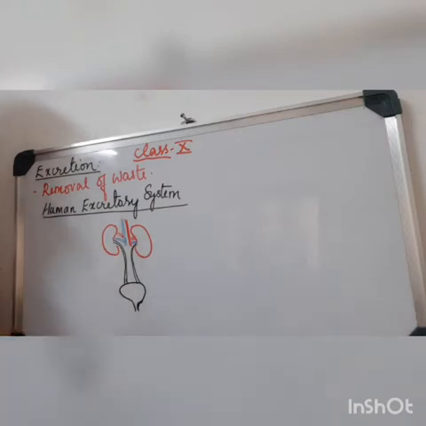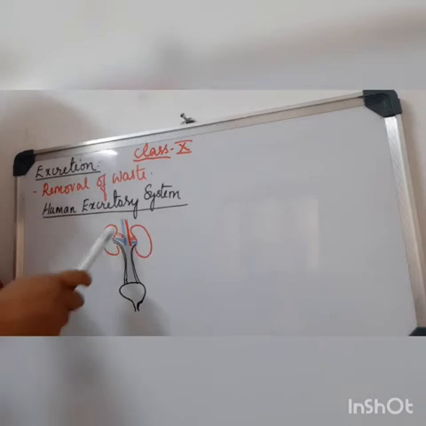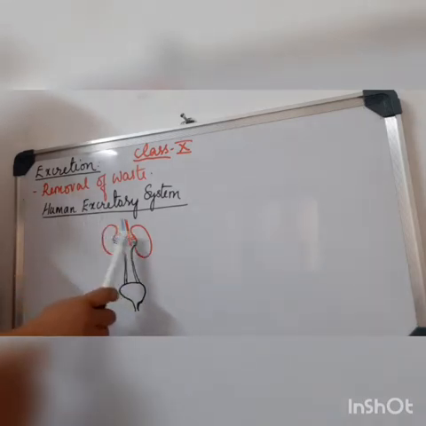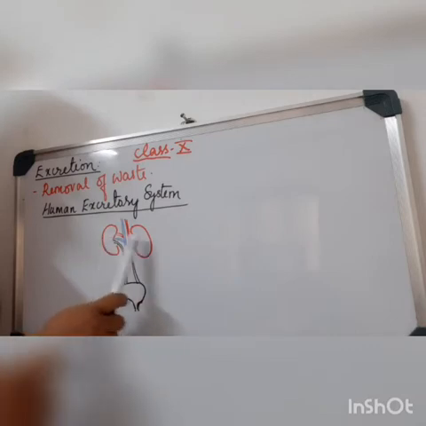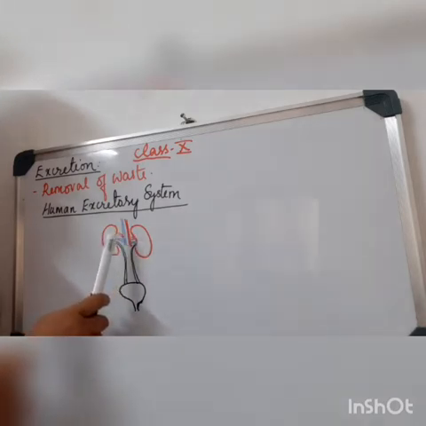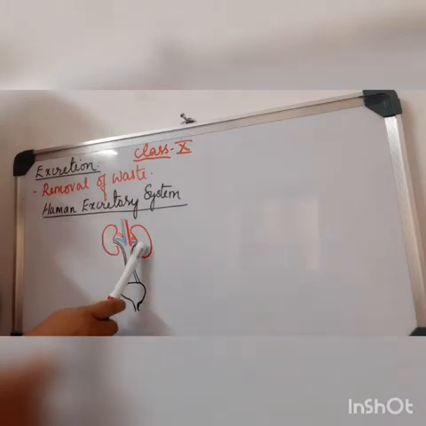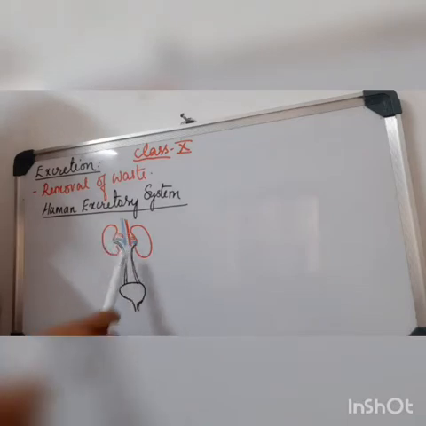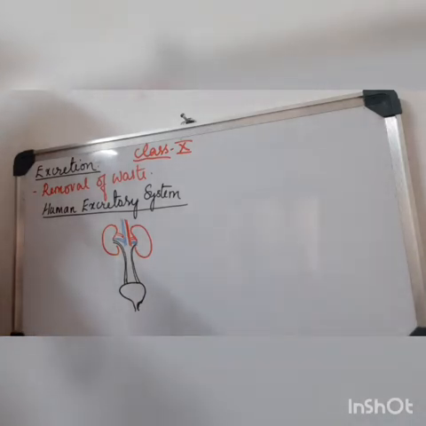Okay, so basically, let us understand the different parts of the human excretory system. Here you can see that the excretory system consists of a pair of kidneys. Here you can see one kidney, and here there is another kidney. Then leading from each kidney you can see a tube-like structure, which is known as the ureter. So let us mark the parts now.